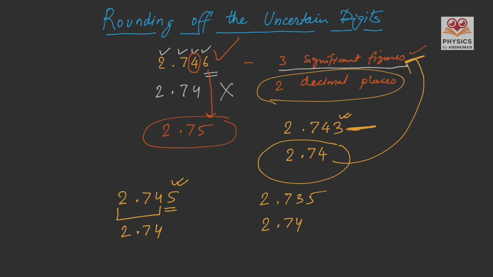So here we have to focus. If the second last digit is an even number, then we will choose the first 3 digits. Actually, we will just leave the last one. But if the second last digit is the odd one, then we will add 1 to this odd number to make it even. That's why 2.74.